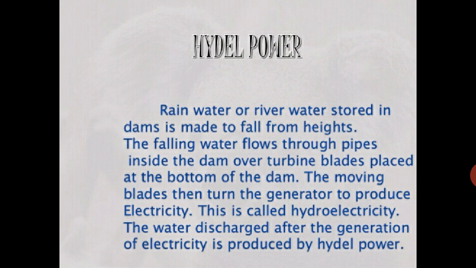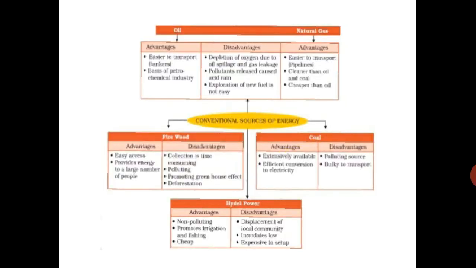One-fourth of the world's electricity is produced by hydel power. The leading producers of hydel power in the world are Paraguay, Norway, Brazil, and China. Some important hydel power stations in India are Bhakra Nangal, Gandhi Sagar, Nagarjuna Sagar, and the Damodar Valley projects.